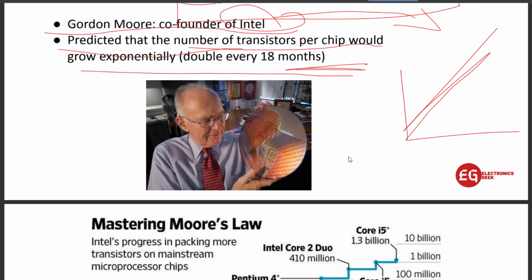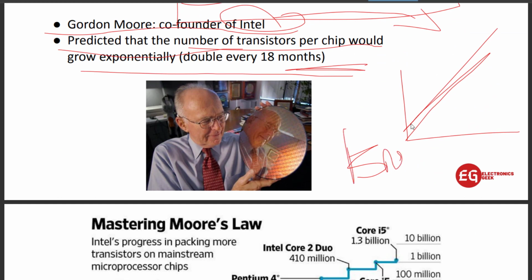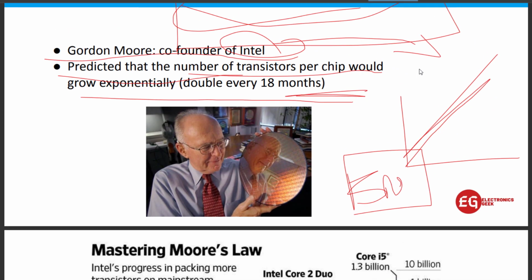Now we are at 5 nanometer. We are working on 5 nanometer, and we had a processor on 5 nanometer, but now we are going for 3 nanometer.